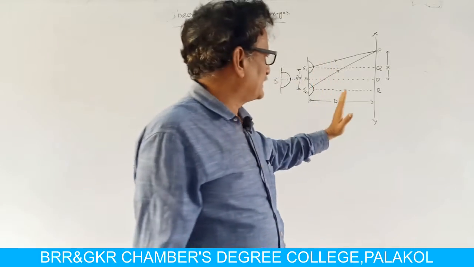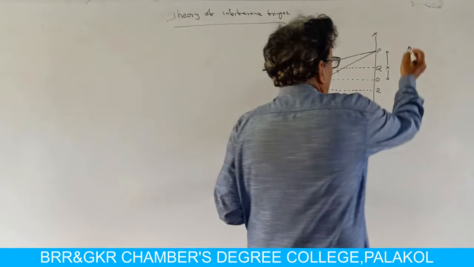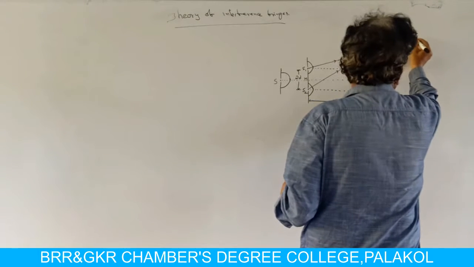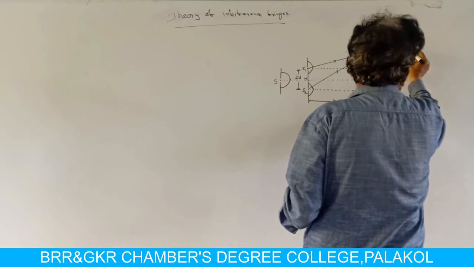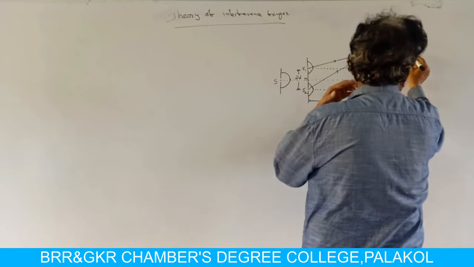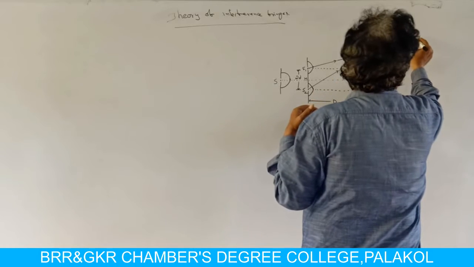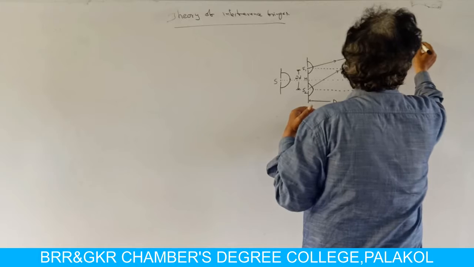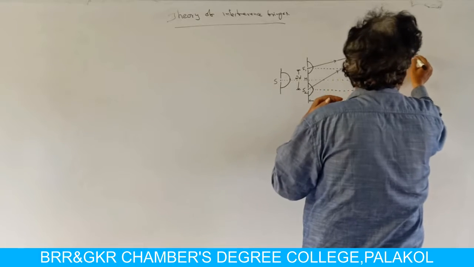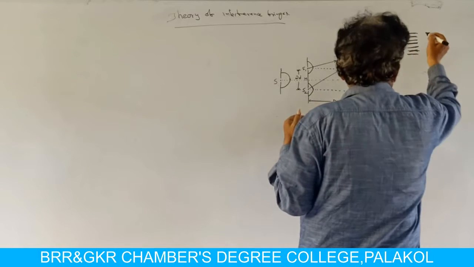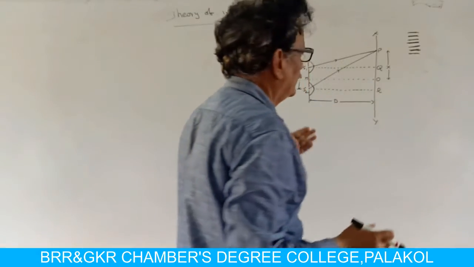The vertical cross section of the interference pattern is observed on the screen as alternate bright and dark fringes. These are all interference fringes. Now we are going to get an expression for the fringe width of either a bright fringe or a dark fringe.